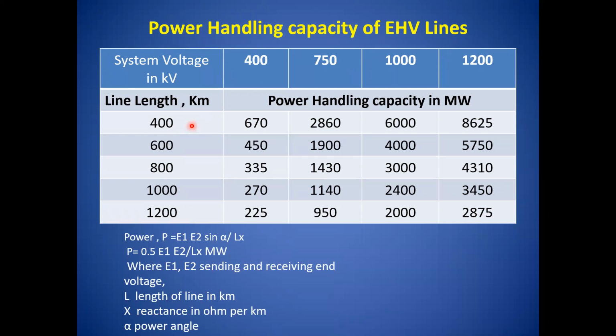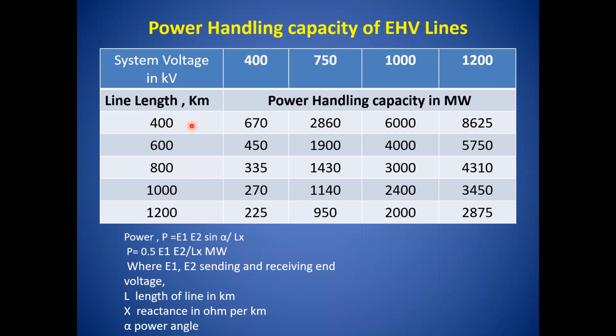First is the thermal stability, which depends upon the full load current, ambient temperature, and geographical condition of the transmission line. Second is the stability. Stability includes steady state stability, transient stability, and dynamic stability.